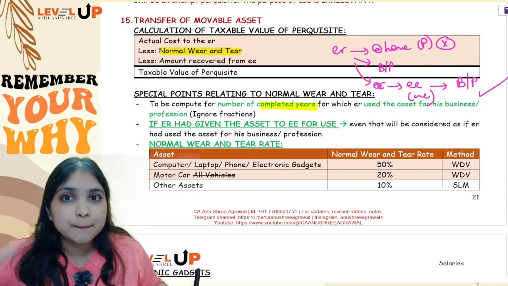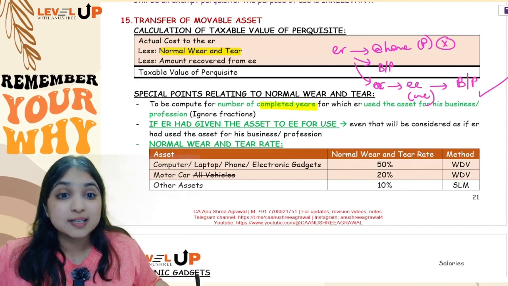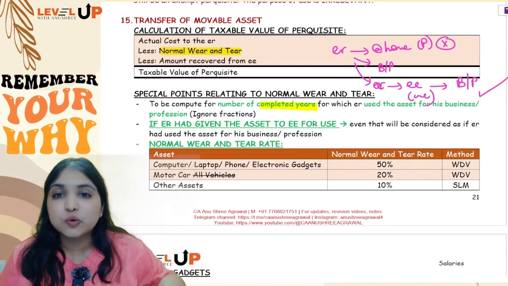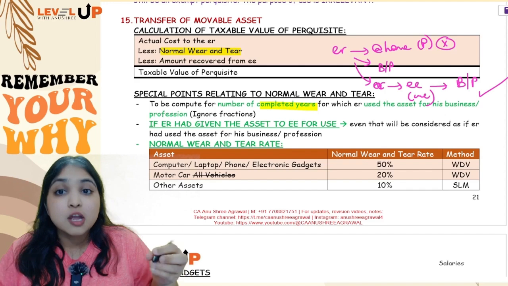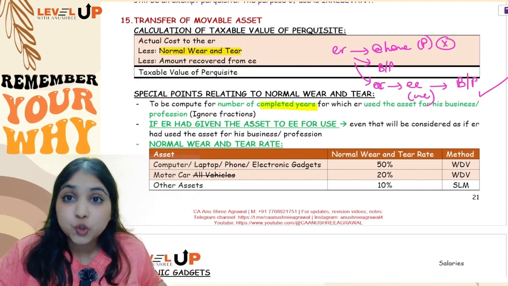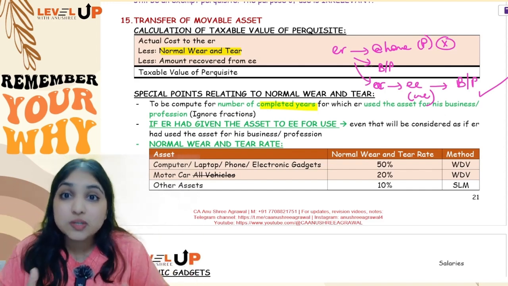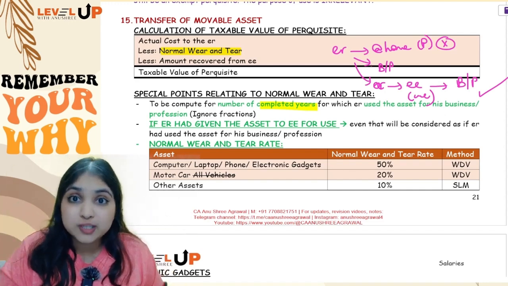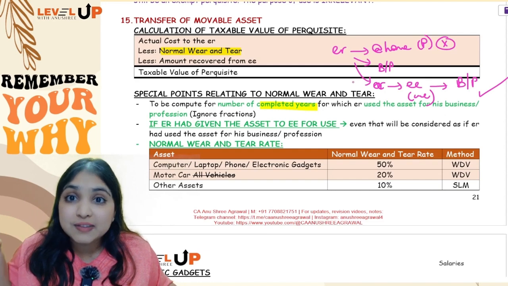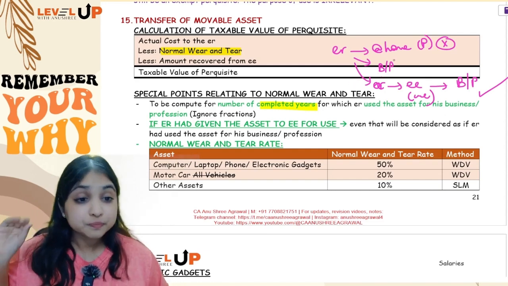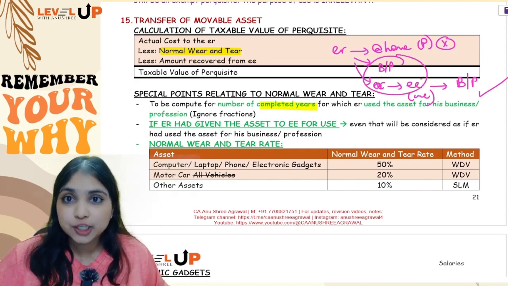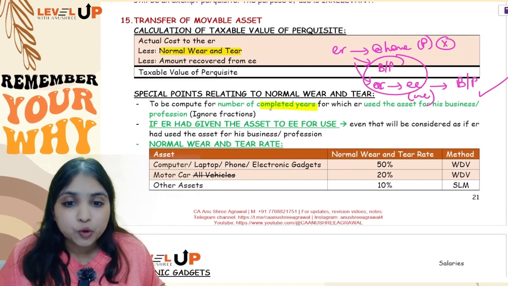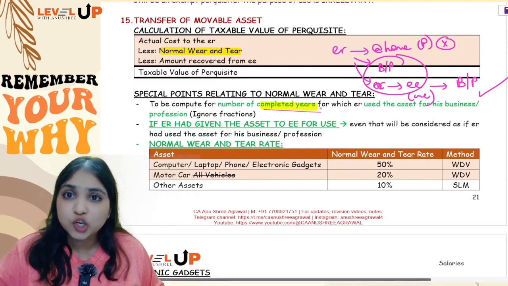So you will not compute normal wear and tear only for those years for which the employer is using the asset for his personal purposes. You will compute normal wear and tear for those years for which the employer is using for his business or profession. You will also compute normal wear and tear for those years for which the employer had given the same asset to the employee for use. For those years only you will calculate normal wear and tear. Then you will compute only for the completed years. If any fraction, you will fully ignore.